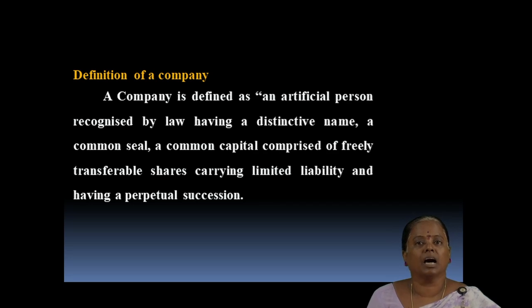A company is an artificial person created by law, having a distinctive name, a common seal, a common capital comprised of freely transferable shares, carrying limited liability and having a perpetual succession. Perpetual succession means the company has a lifetime even when the members have come and gone. It has a continuous life even after the members are gone.